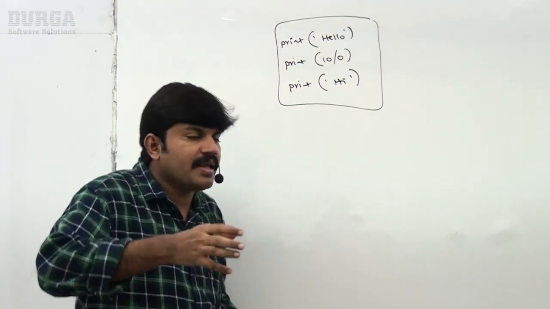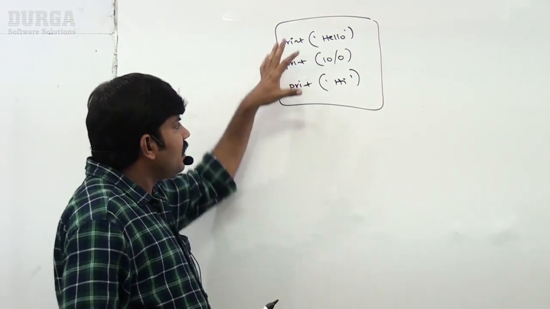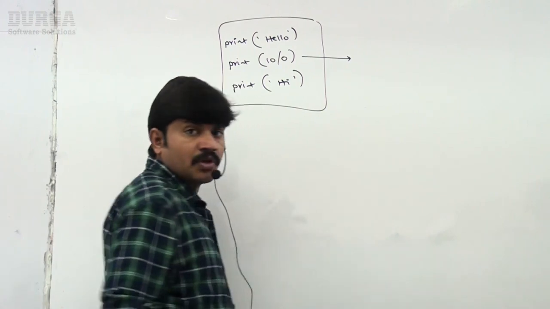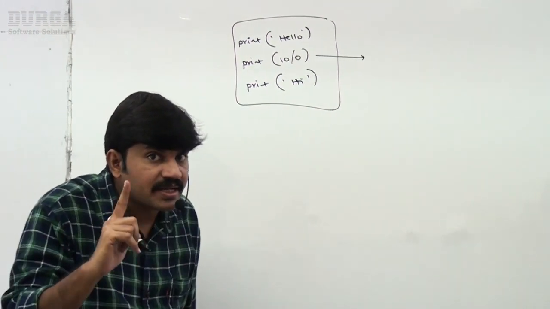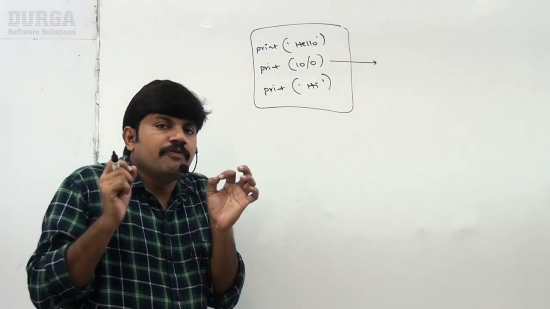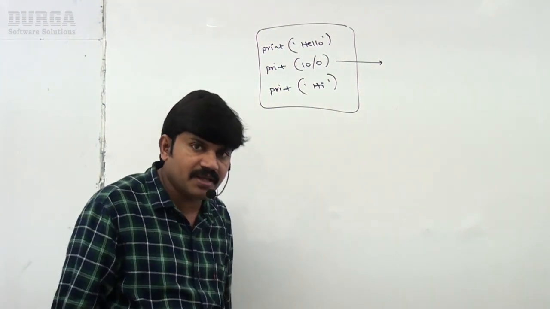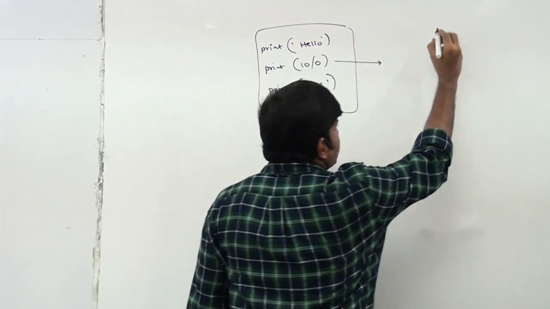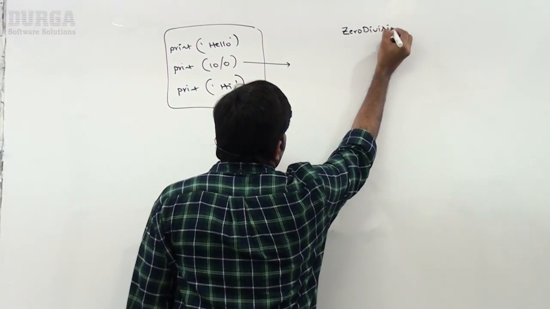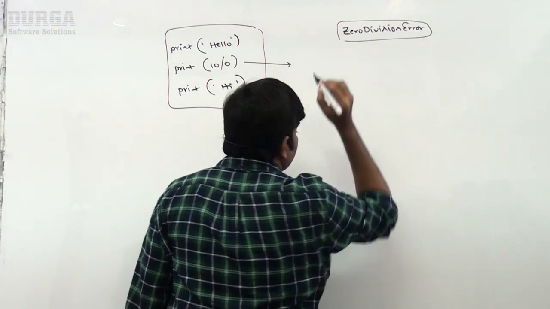Whenever an exception got raised, by default what will happen? In this example, which exception will be raised? Okay, ZeroDivisionError will be raised. Correct, right? ZeroDivisionError exception got raised. Every exception in Python is a class. Remember this one. That's why ZeroDivisionError is a class.